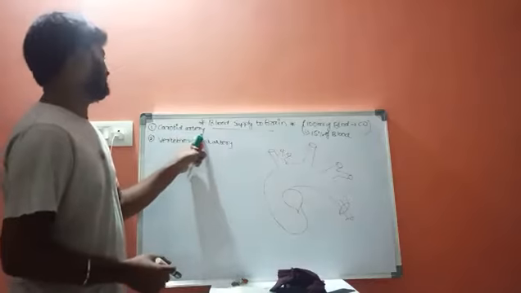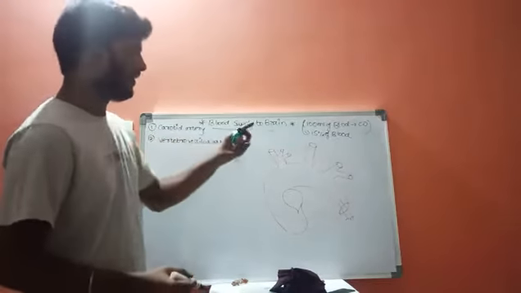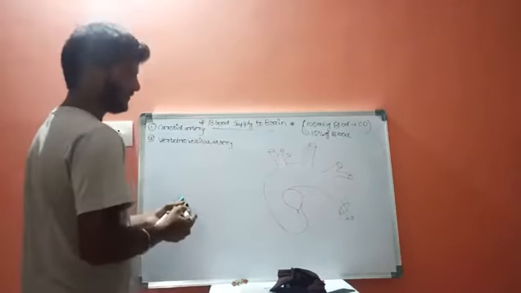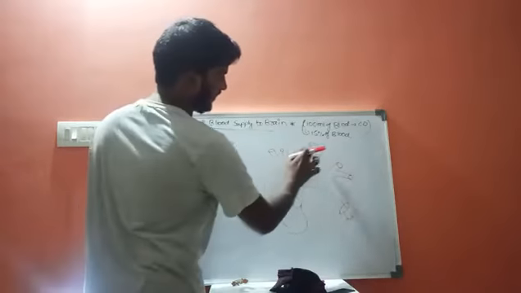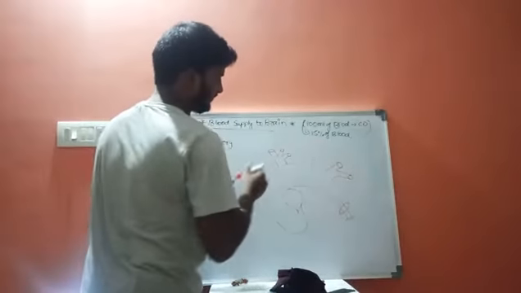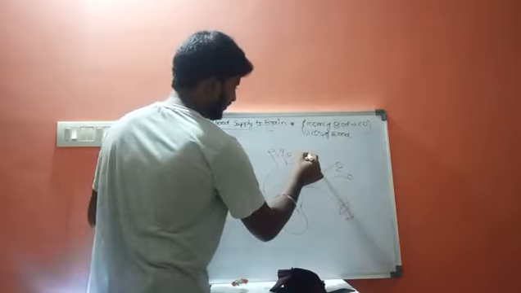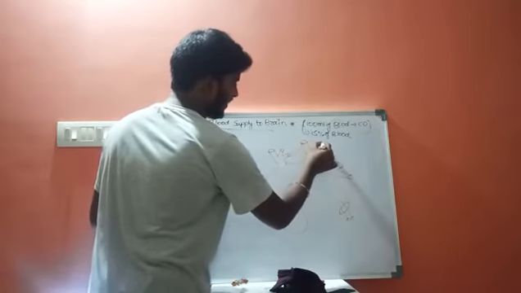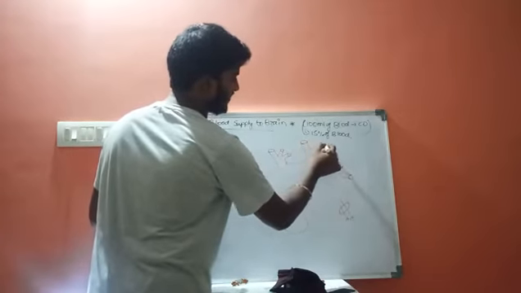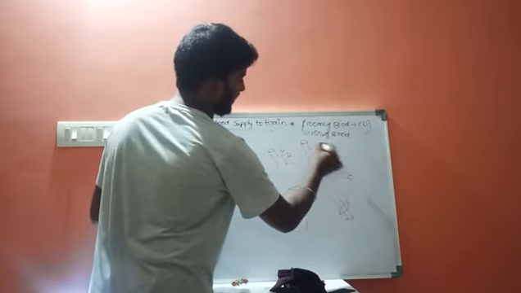Now, as we know, the carotid artery will be of two types. One is here, this is external and this is internal carotid artery.